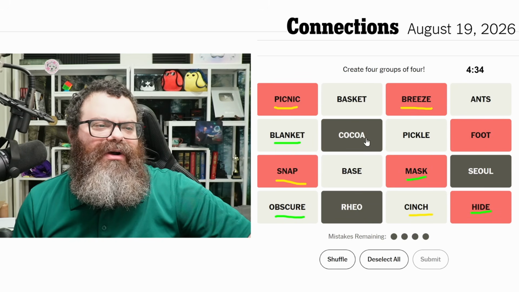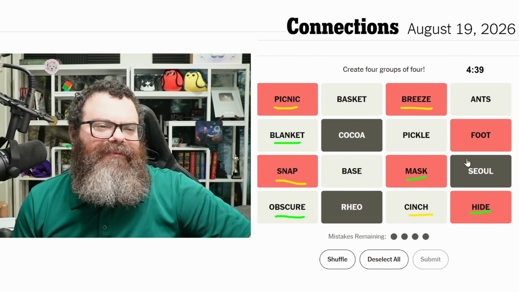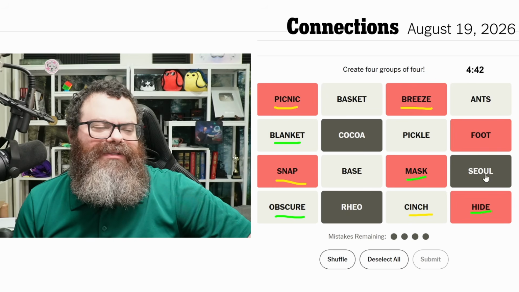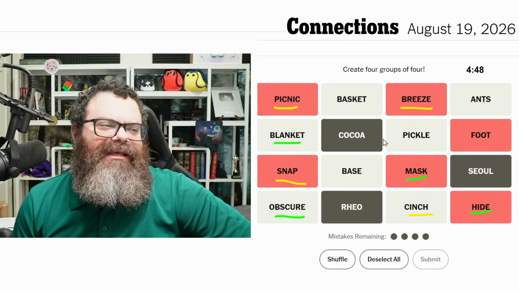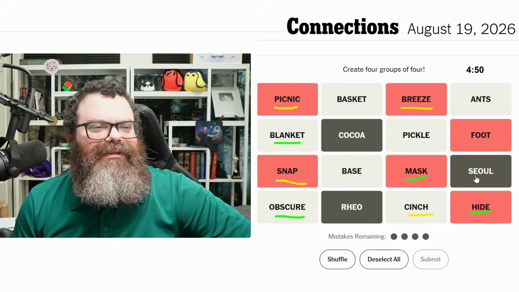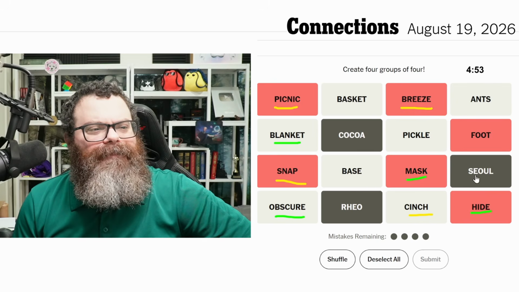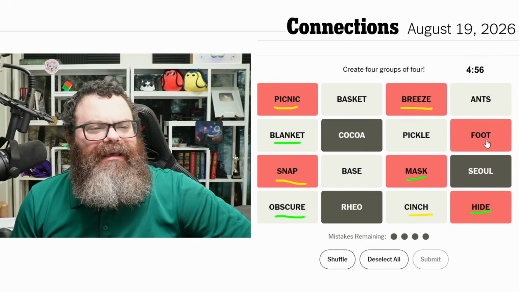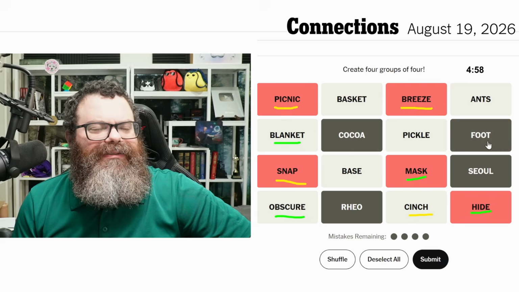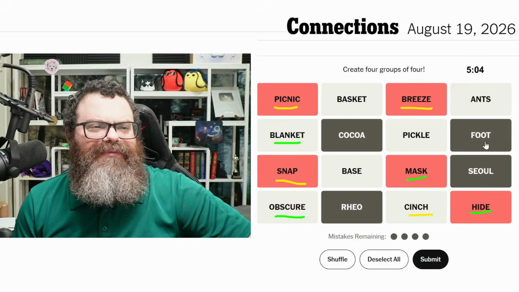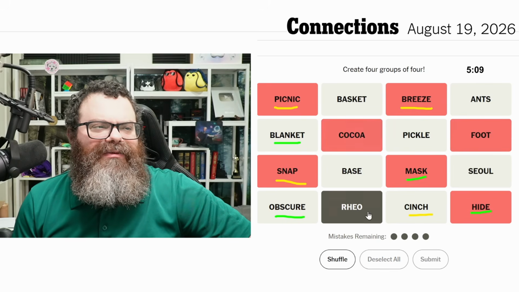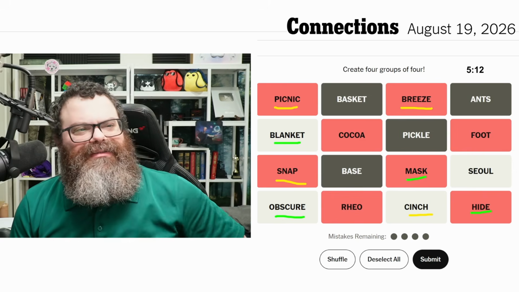Could we be doing an O sound, but with an extra vowel after for some? I don't know because this is EO, but I don't know. I don't know exactly how I would describe this, but it's like an O sound. The only other O that's left is foot, which is kind of a different concept. It's not an O sound, it's foot. If that was a category, that would leave basket, base, pickle, and ants.